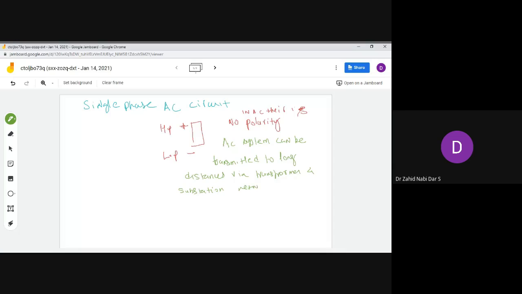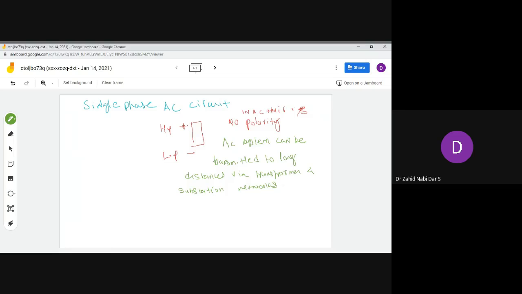Suppose you are generating AC power at a remote location 500 kilometers from Bangalore. So you can give that AC supply even to Bangalore. What you have to do is utilize a transformer, and you have to have a network, okay, transmission line, substation. That network is called the network of substations.